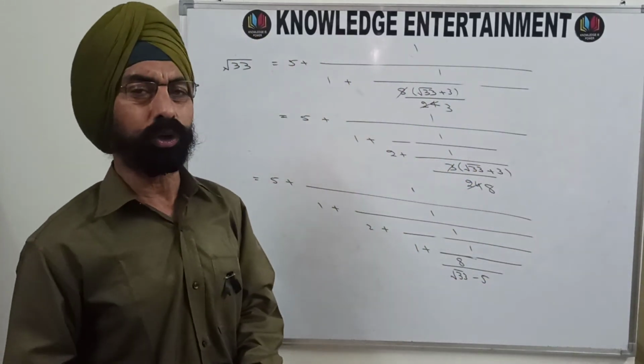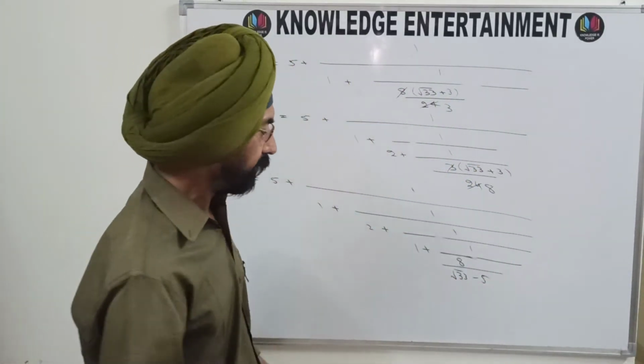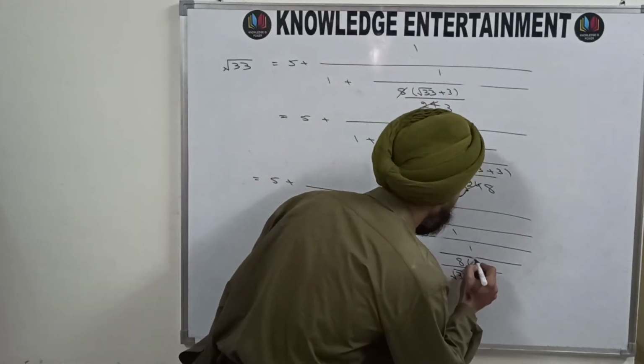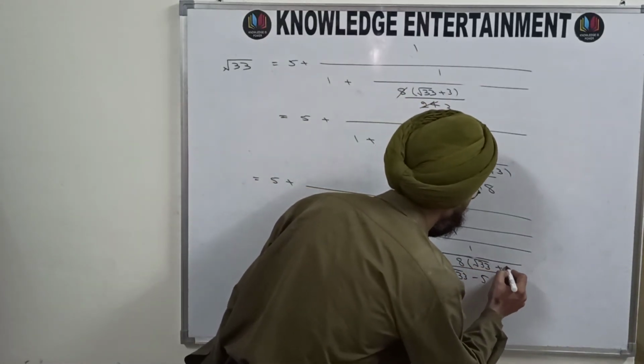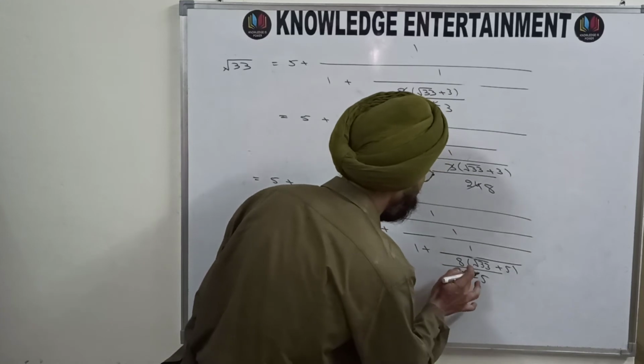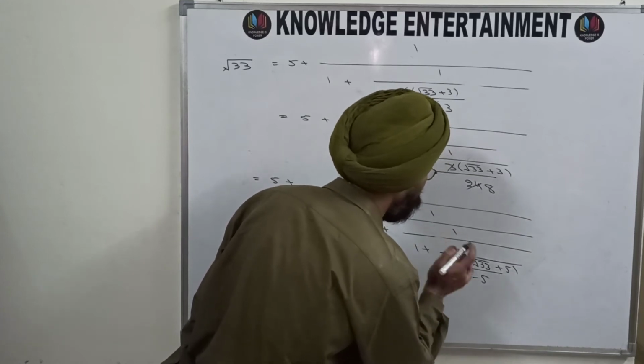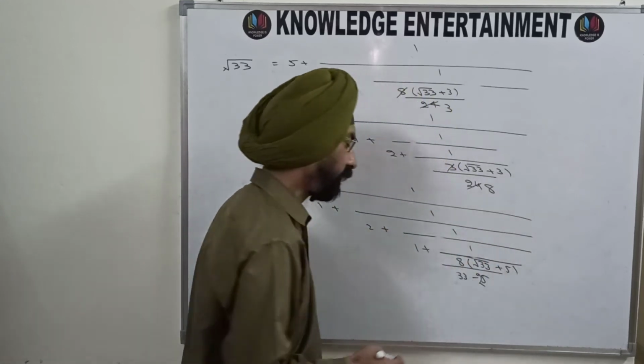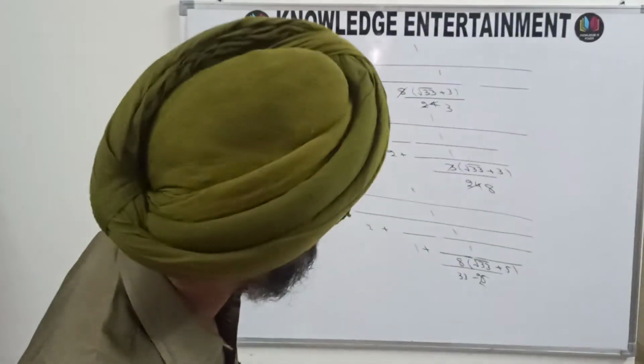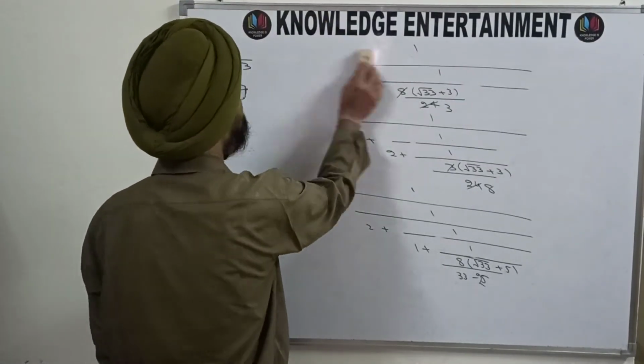And now you know what to do. Rationalization once again. So multiply by under root 33 plus 5, and dividing means a square minus b square. 33 minus the square of 5 is 25. So what are you going to get in the next step?